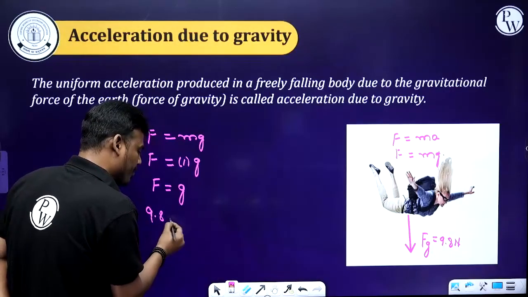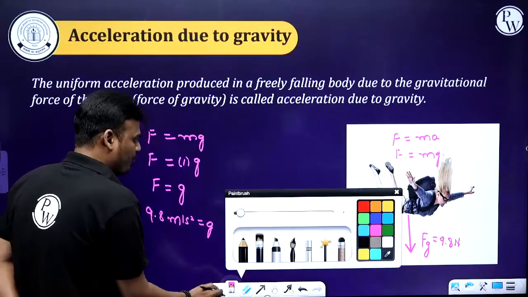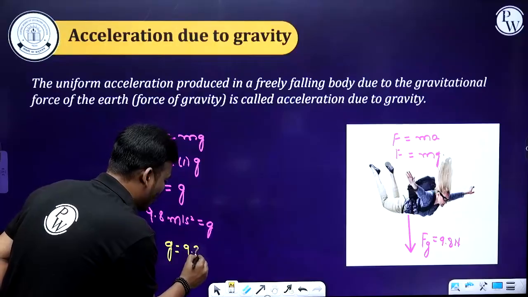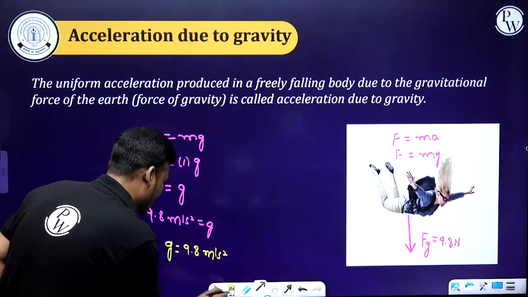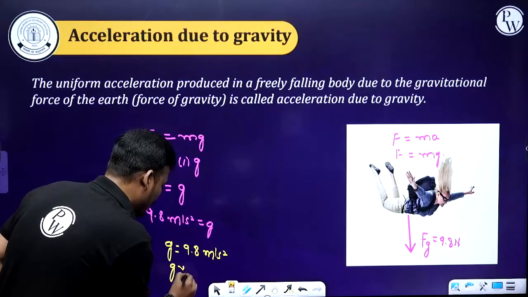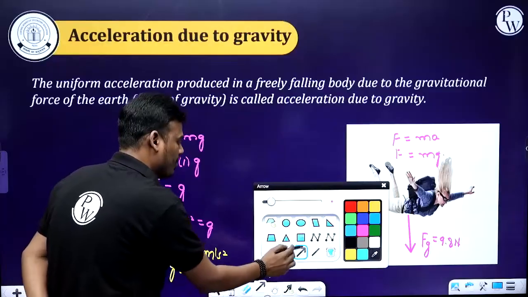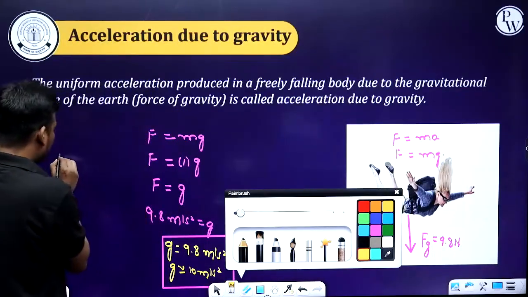9.8 meter per second square is equal to g. So here you can consider the g value as 9.8 meter per second square, or approximately 10 meter per second square. What is the condition we have considered here?